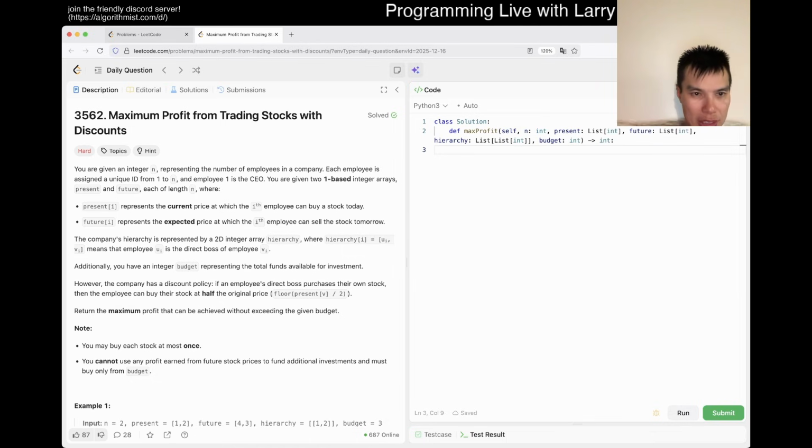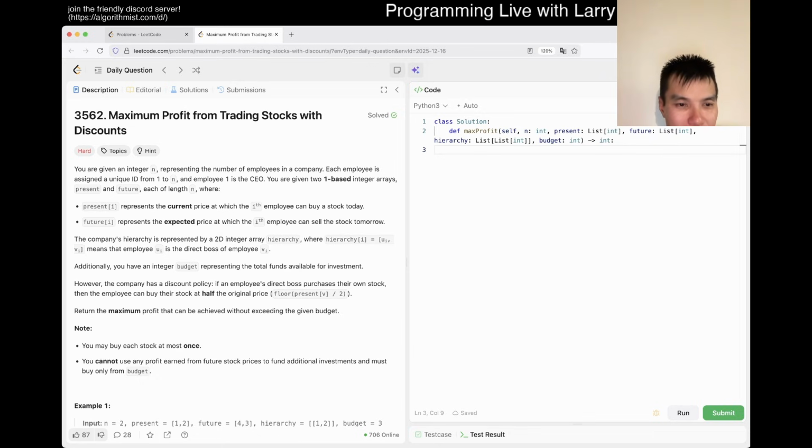So this is a matrix, right? Is it? Or how does that work? Is it only today and tomorrow? I guess I should keep reading and find out. The company's hierarchy is represented by a 2D array, so it's just a relationship. Okay. Assume it's a DAG, or even a tree, right? Actually, I guess maybe it's not that. I don't know. That'll be funny though.